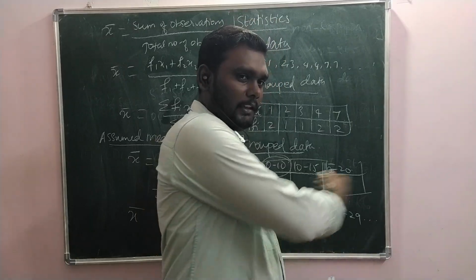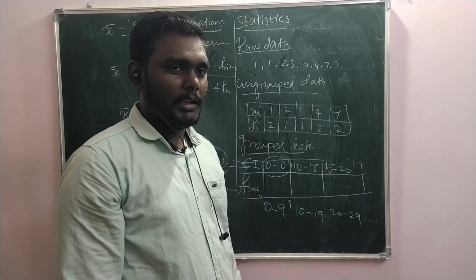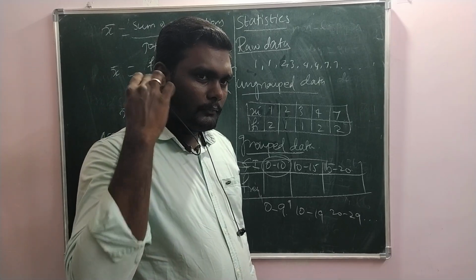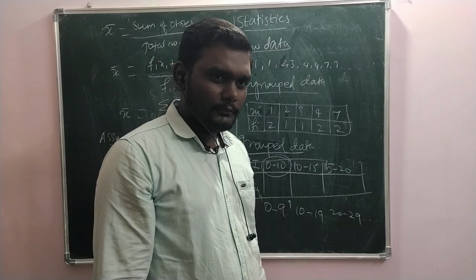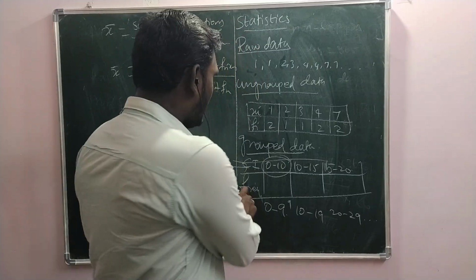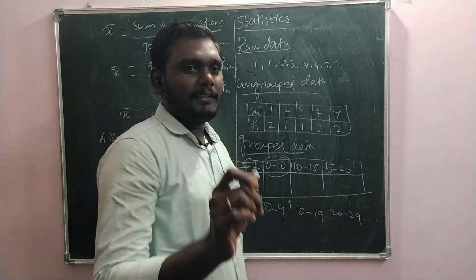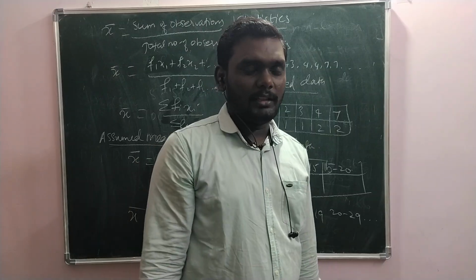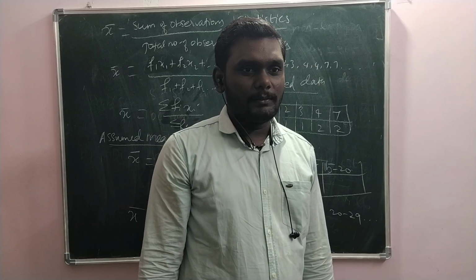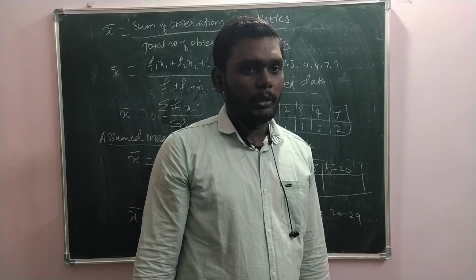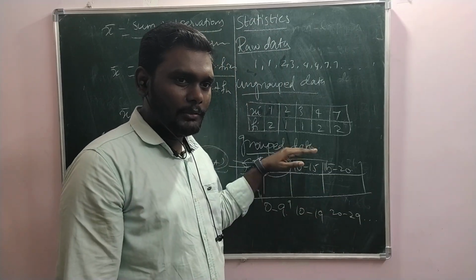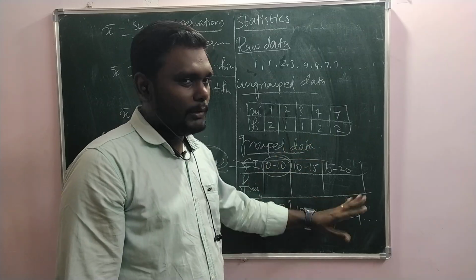Then, the same way, say from which row we have to choose the mean. Lower box? No, it is not. This lower box is called frequency. Frequency is the number of times a particular observation comes. From the class mark only we should choose the assumed mean. Very important thing. This is just a number of things, this doesn't have anything related to the given data. Just count, that is what frequency is.